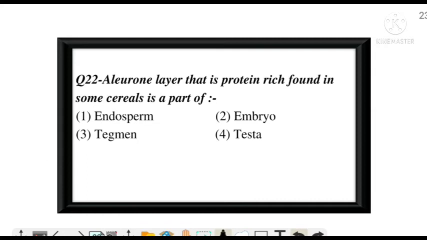Aleurone layer, that is a protein rich layer found in some cereals, is a part of. An easy question. And the correct answer is option A, endosperm.